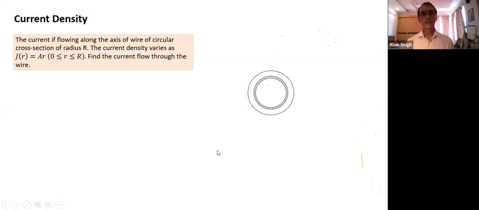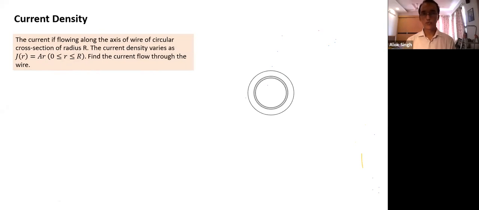Okay, let's take an example of current density. You have a wire with a circular cross section of radius A. Current is flowing perpendicular to the area, but the current density varies as a function of distance: J equals A into r. Find the current through the wire. How do you find the current through the wire?